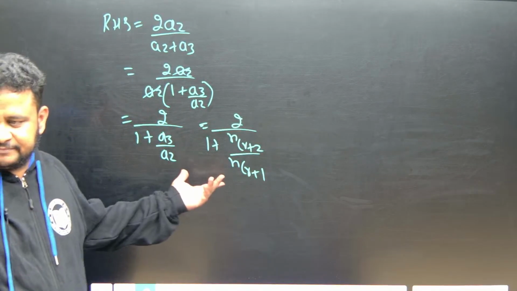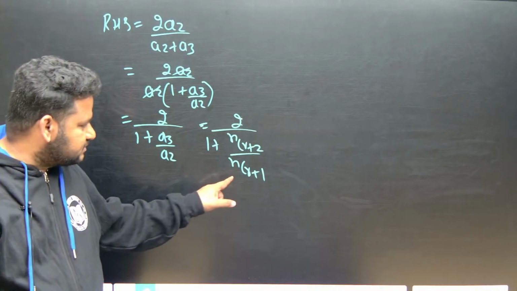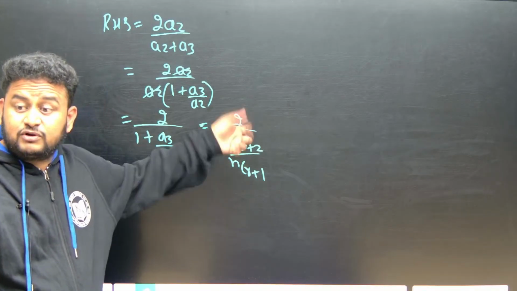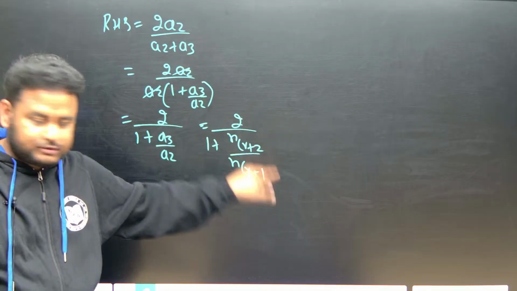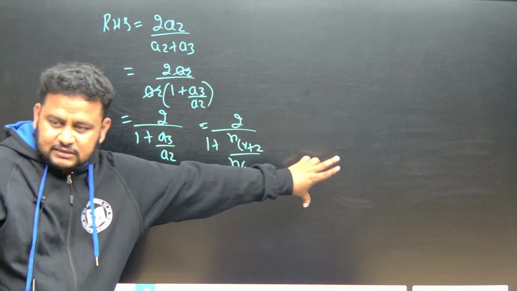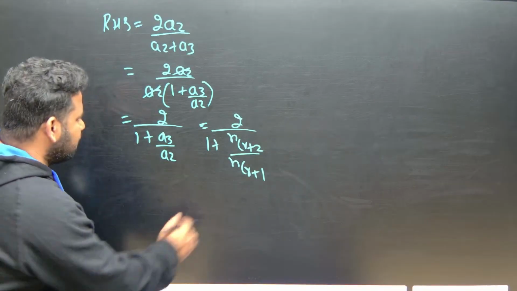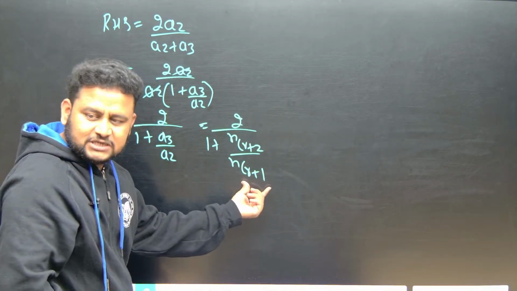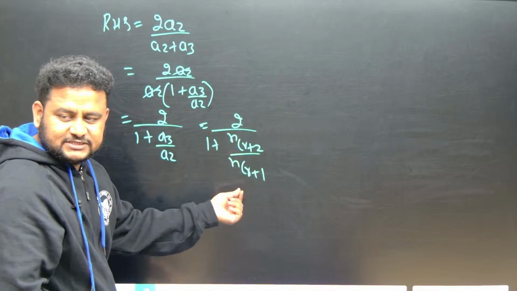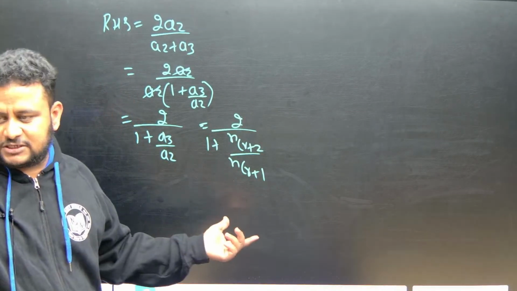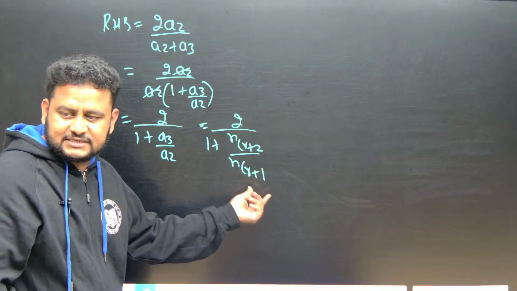Same formula again. Correct now? What is the formula? That is nCr. No need to write the formula again because already we have written. You can write here directly, in the bracket, using 1. You can write therefore using 1. So here the r value is r plus 1. So nCr plus 1 by nCr is nothing but n minus r by r plus 1. So here the r value basically is r plus 1.